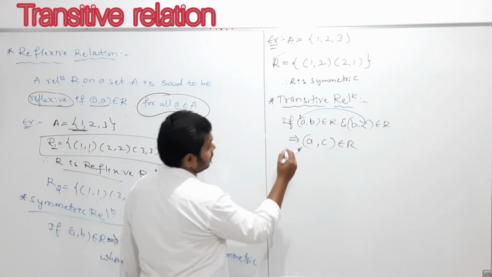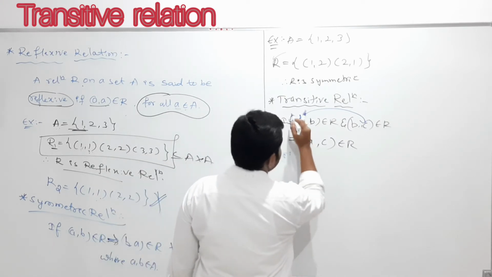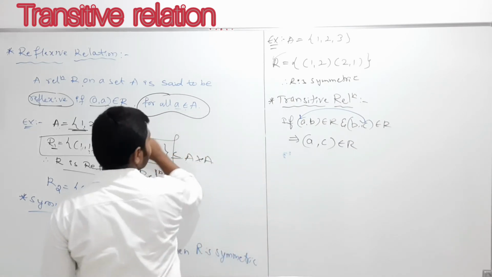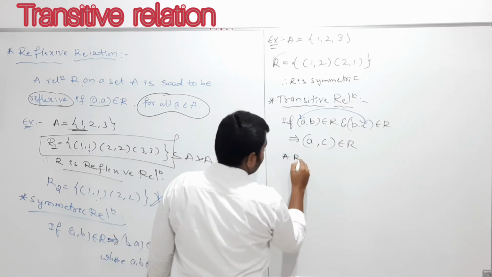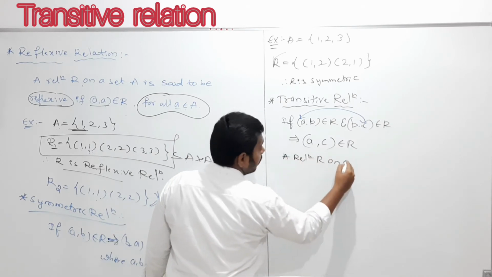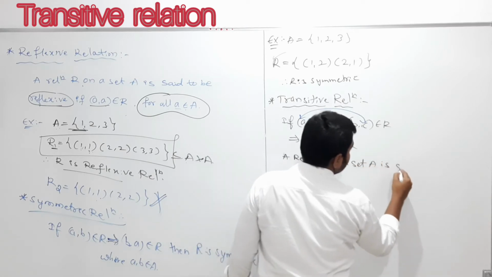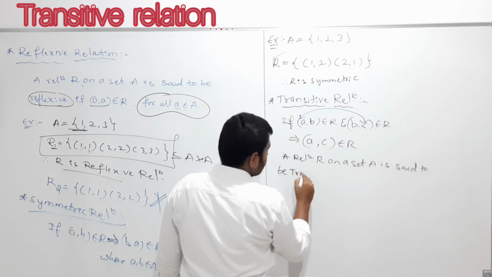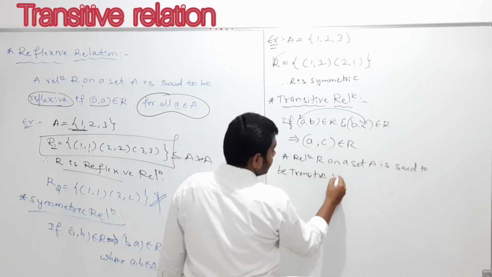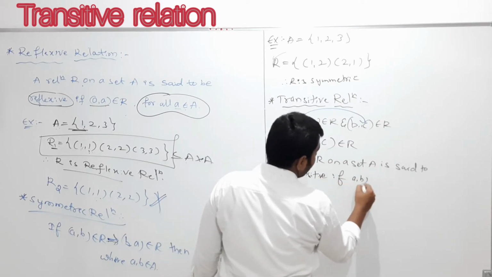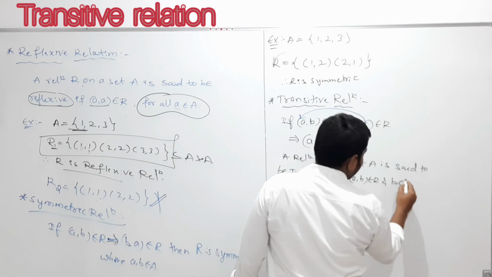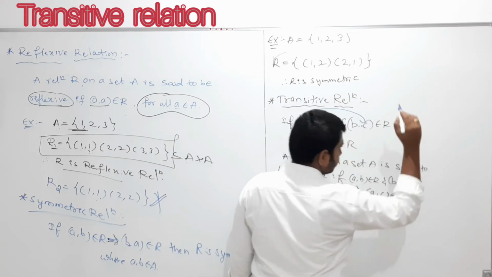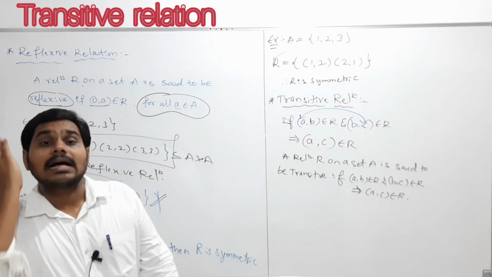In this situation we can call R a transitive relation. A relation R on a set A is said to be transitive if (a, b) belongs to R and (b, c) belongs to R implies that (a, c) belongs to R. This is the definition of a transitive relation.